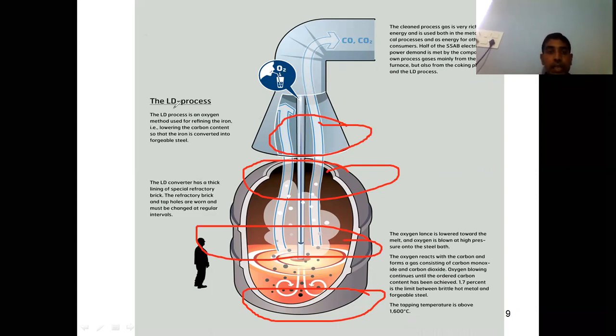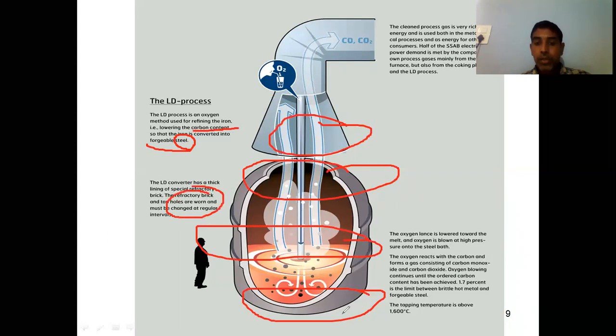The LD process is an oxygen method used for refining the iron, lowering the carbon content, so that the iron is converted into forgeable steel. That means we are making steel. The LD converter has a thick lining of a refractory material so that it can withstand high temperatures. After some intervals, we have to change this lining also.